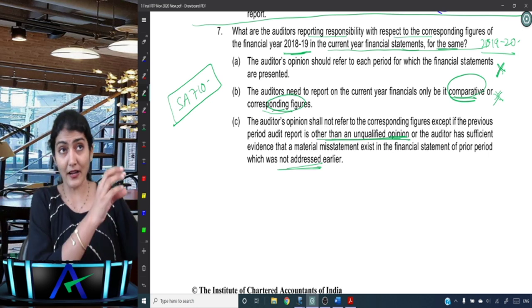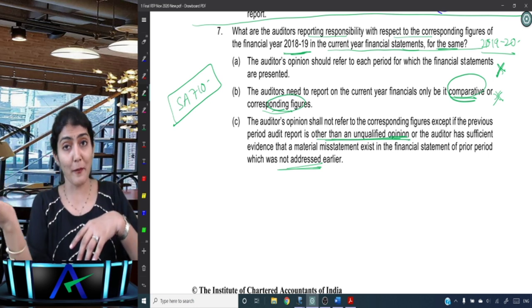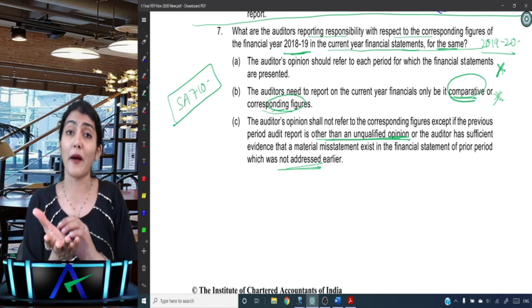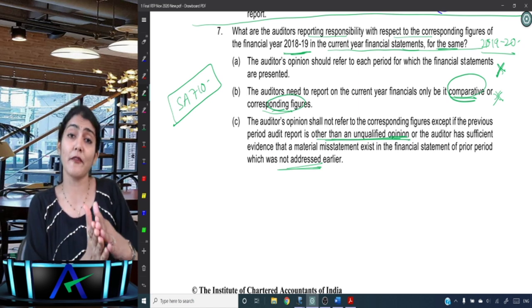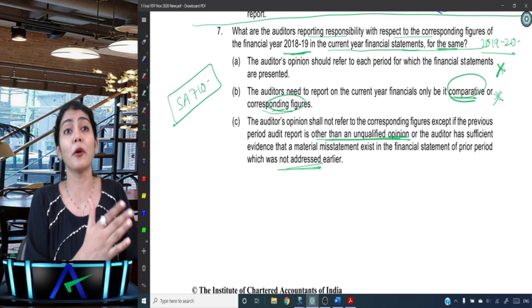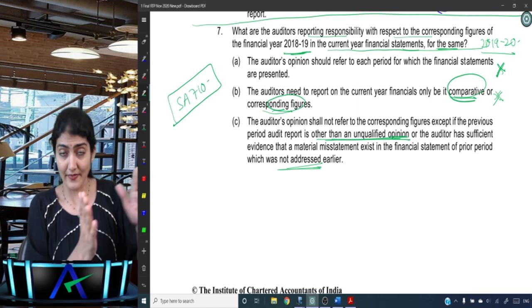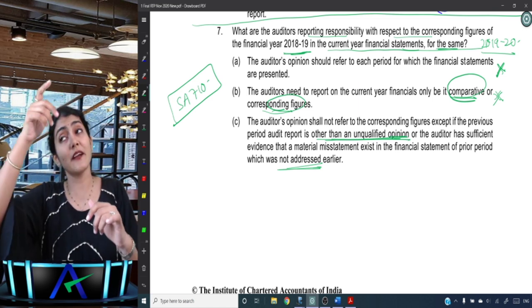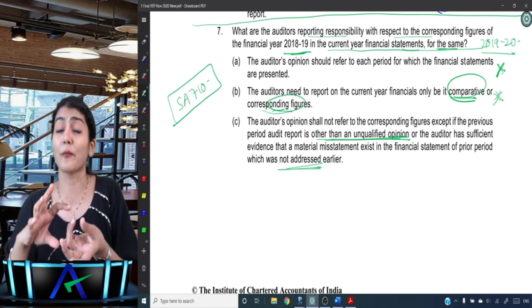That is one. And a company last year there was a provision for bad and doubtful debts. This year is it required to be reported? You need to check whether the provision has been made or not yet made. That is one. Now, second one, prior period there was a misstatement and it was not reported.